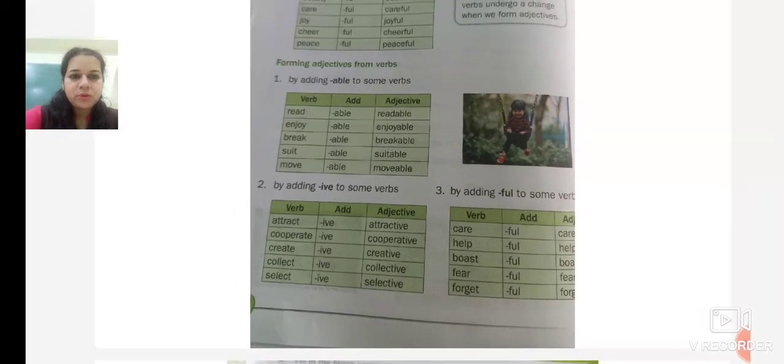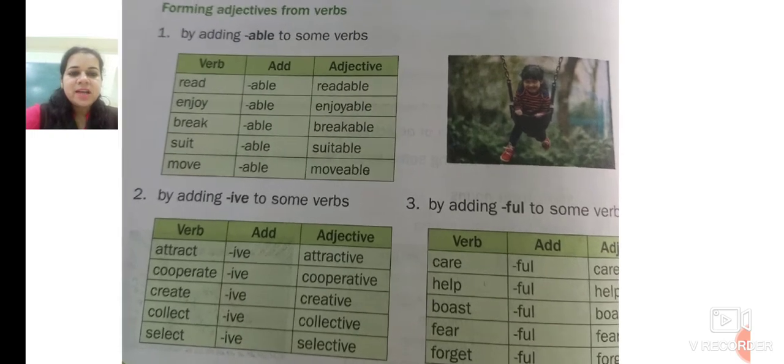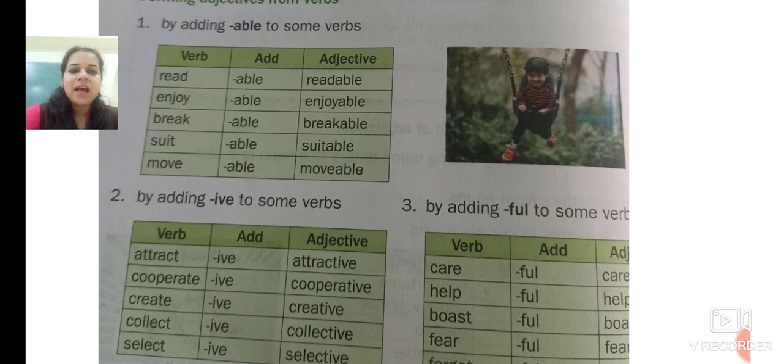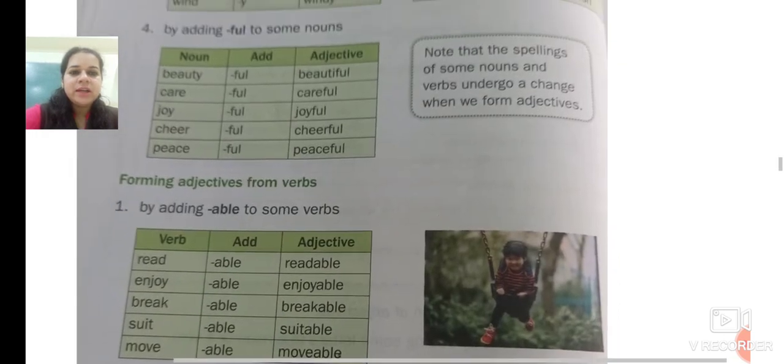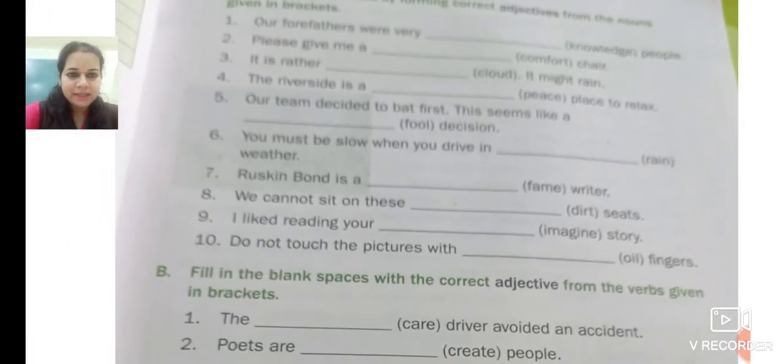These are the words which describe more about noun and verb. The adjectives which we get describe more about the noun and verbs. Now the words which are added, like able, IVE, FUL, what are all these? These are known as suffixes. Now we move ahead with the exercise A.